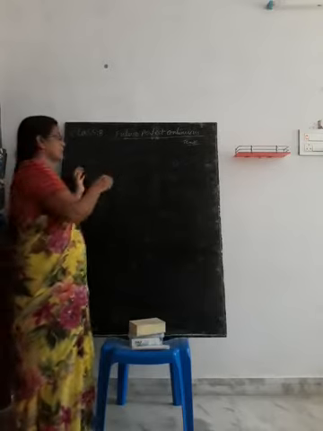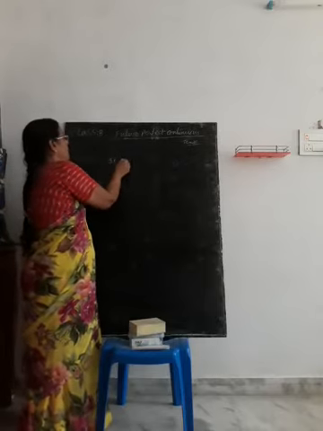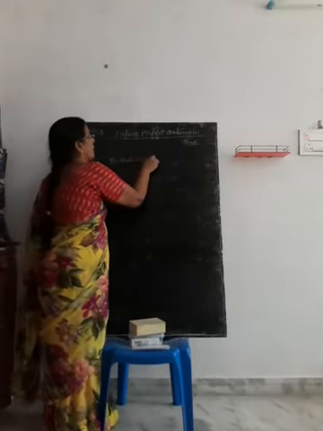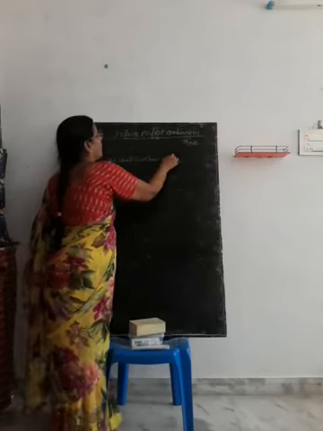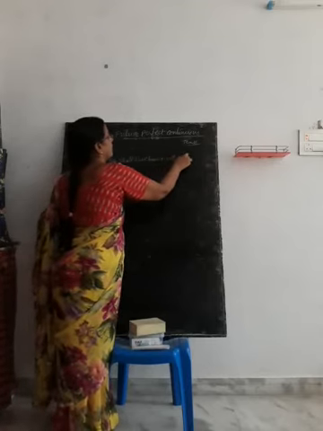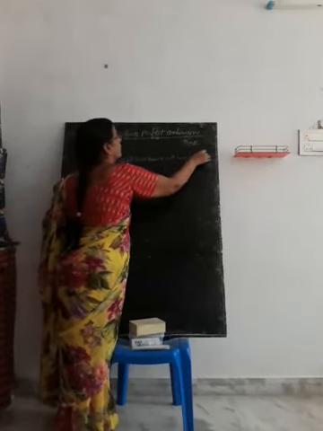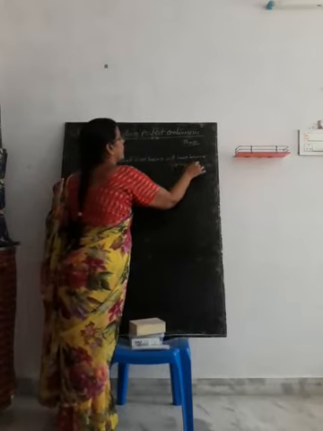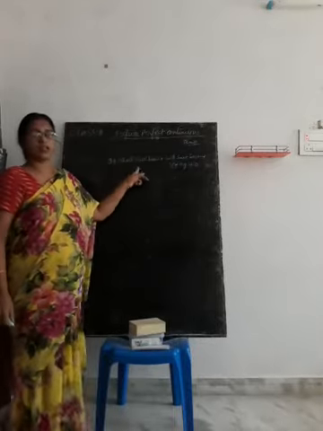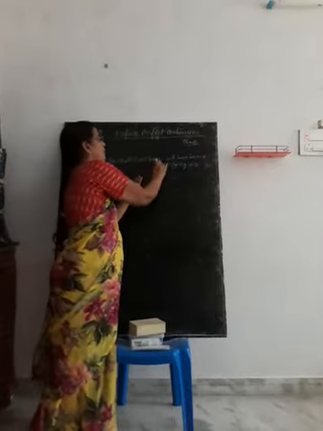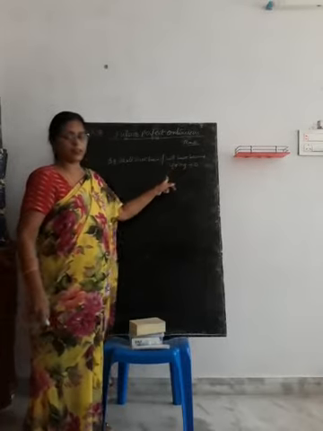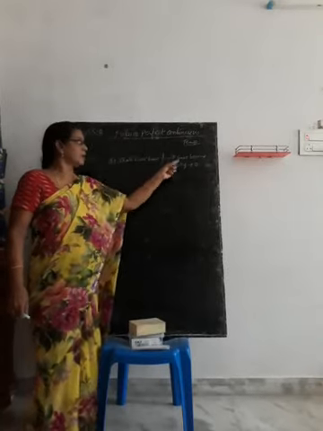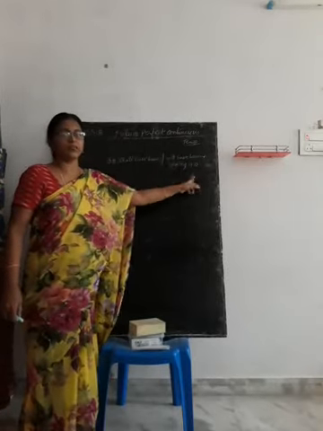The structure of this tense is subject plus shall have been or will have been plus V1 plus ing plus object.